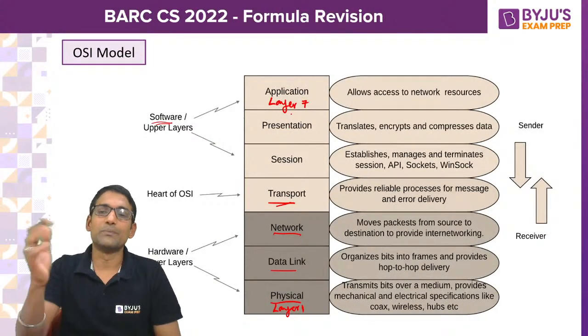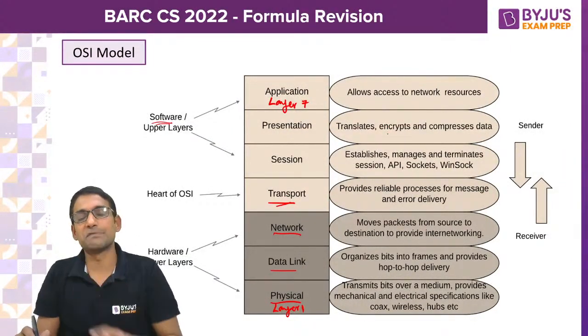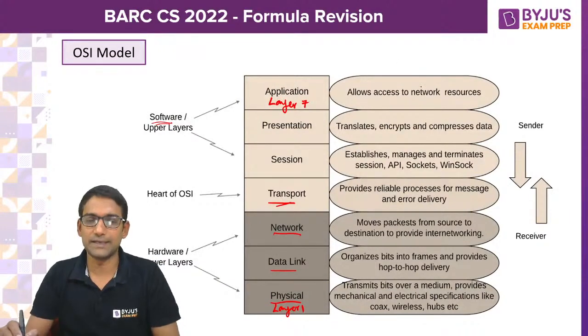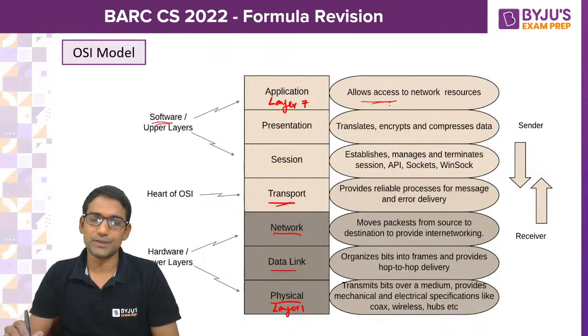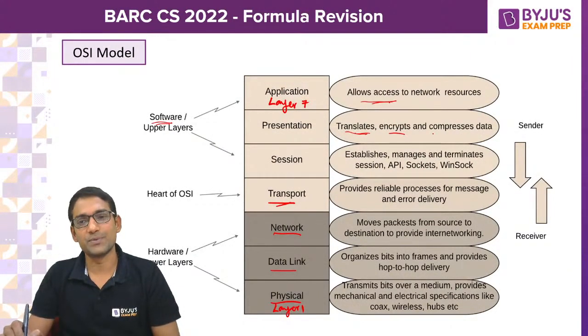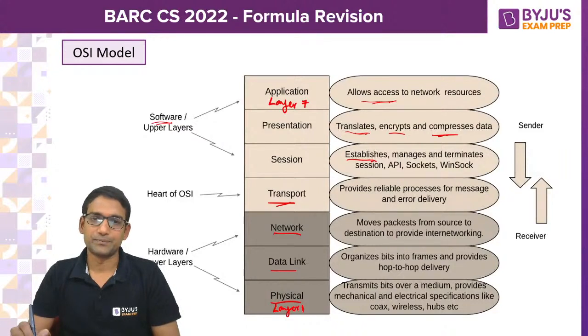Beside every layer, the major functionality of that layer is mentioned. The application layer provides the interface to the user to provide his message, and the presentation layer is responsible for translation, encryption and decryption, and compression. The session layer is for establishing, managing, and terminating the session.